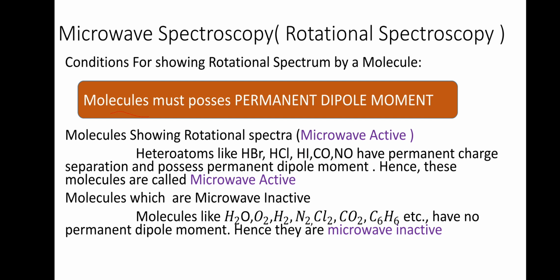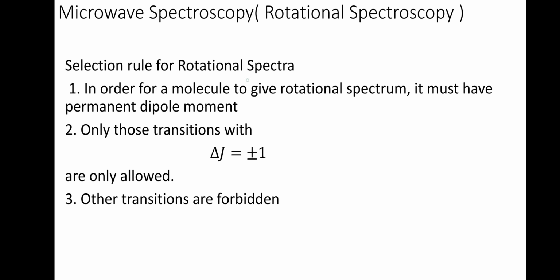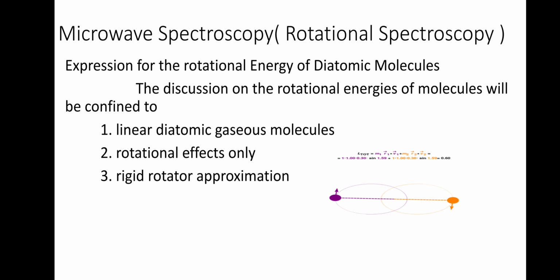So the condition is, the molecule must possess a permanent dipole moment. Those molecules which give the spectra, we call microwave active, and those which will not give, we call microwave inactive. So heteronuclear molecules like HBr, HCl, HI, etc. are microwave active, whereas homonuclear molecules are microwave inactive. Then the selection rule for rotational spectrum is delta J equal to plus or minus 1, and in order for a molecule to give a rotational spectrum, it must have a permanent dipole moment. Other transitions we call forbidden transitions.